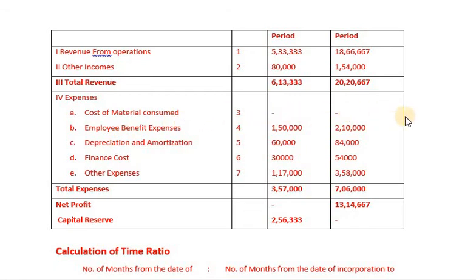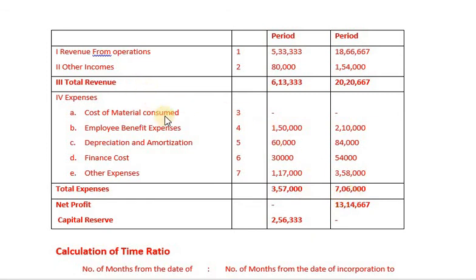Then as far as the expenses are concerned, cost of material consumed is nil. Employee benefit expenses, we have 1,50,000 for pre-incorporation and 2,10,000 for post-incorporation. Depreciation and amortization, 60,000 for pre-incorporation and 84,000 for post-incorporation. Finance cost 30,000 for pre-incorporation, 54,000 for post-incorporation. Other expenses 1,17,000 for pre-incorporation, 3,58,000 for post-incorporation. Total expenses 3,57,000 for pre-incorporation and 7,06,000 for post-incorporation.